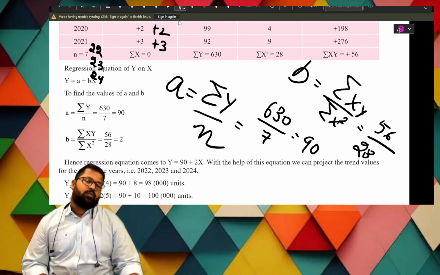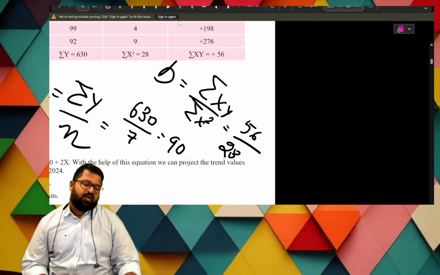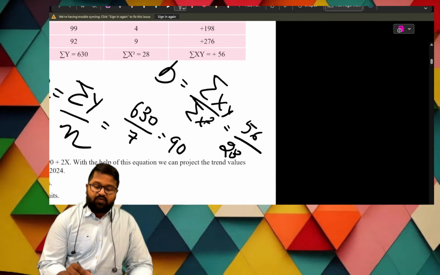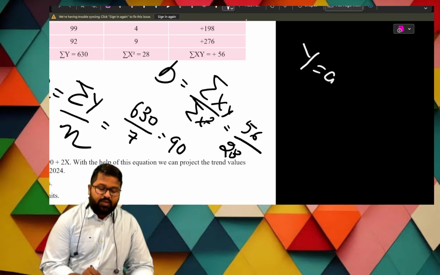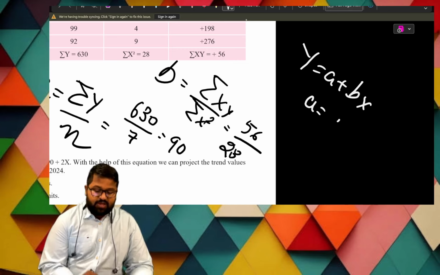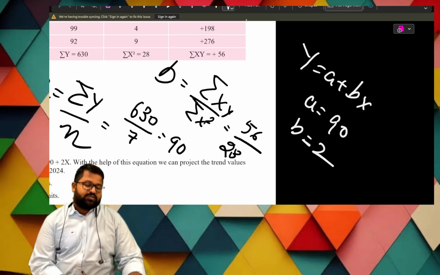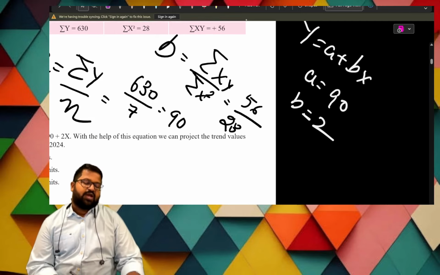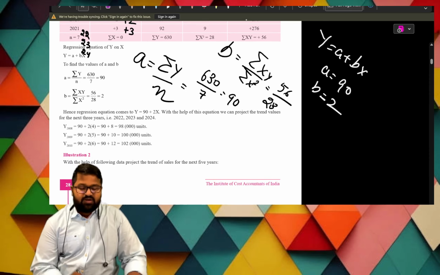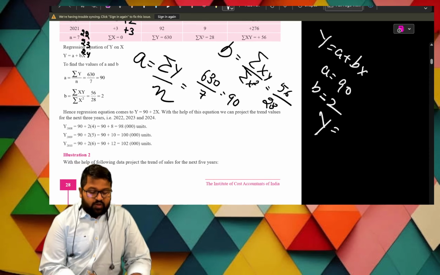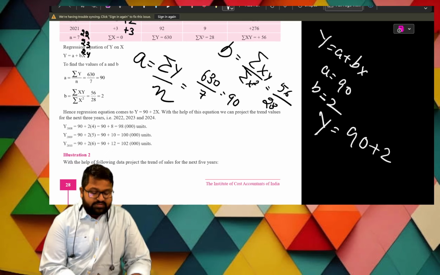Now what do we need to do? We have to substitute in the formula Y equals a plus bx. The a value is 90 and the b value is 2. Substitute those values, and we will get the forecast of future sales. The formula is Y equals 90 plus 2x.